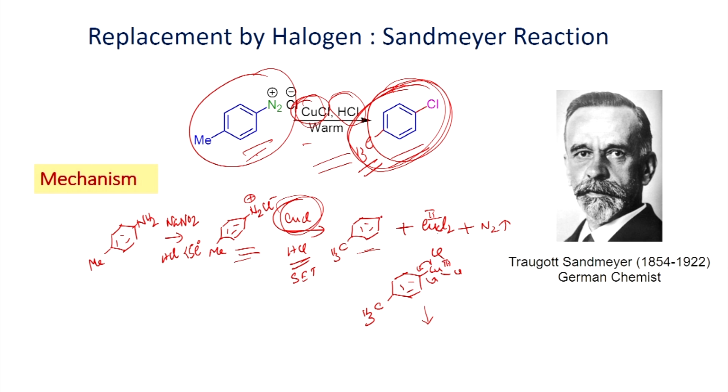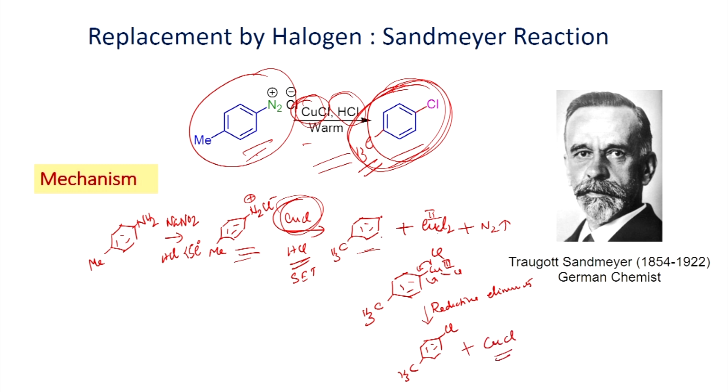This is copper 3. You get the aryl chloride and copper 1 chloride.